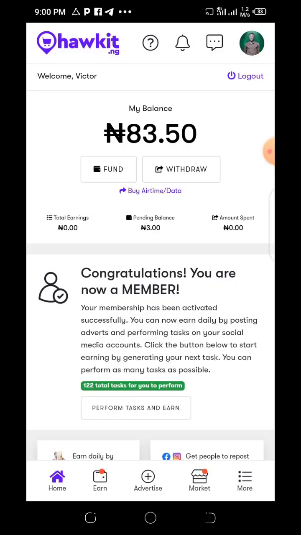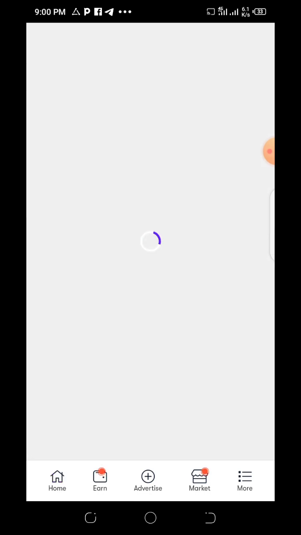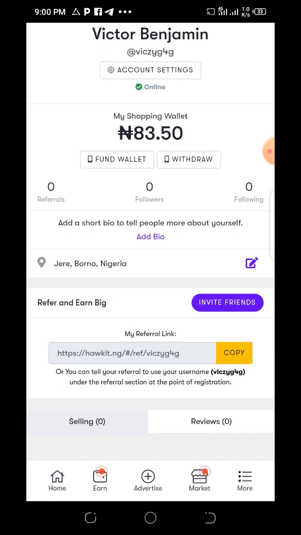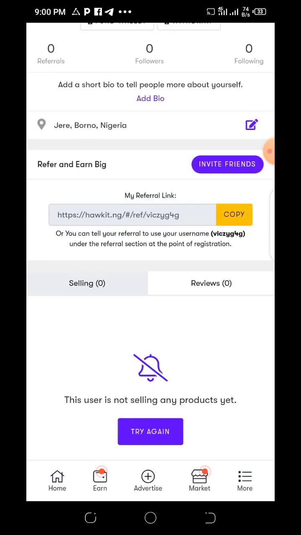If you come to your Hawkit app after you've registered and everything, after you become a member, you come to this your profile place, that your picture, you tap on it. So you come down to here where it says referral link. So this way you get your referral link that you're going to give to people that will come to you. So they're going to refer under you, and then you're going to get a commission. Now you're going to get a commission of 500 naira for each person that refers under you. So what you do is just copy.